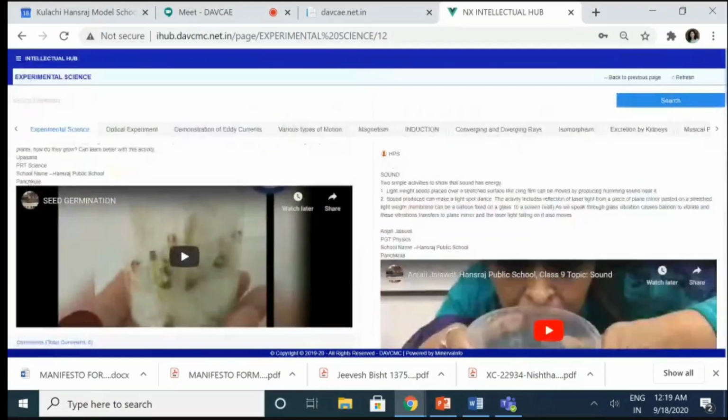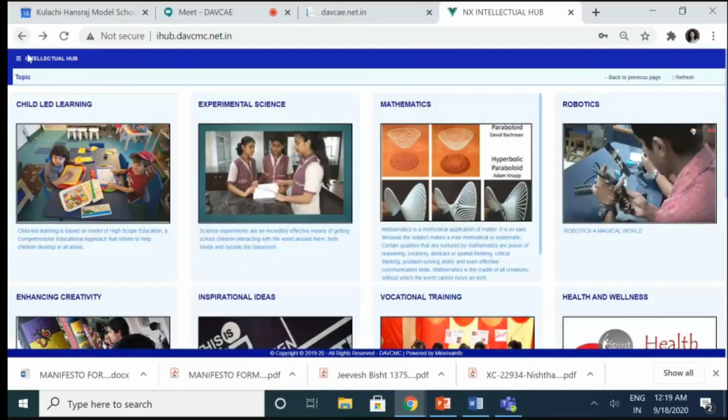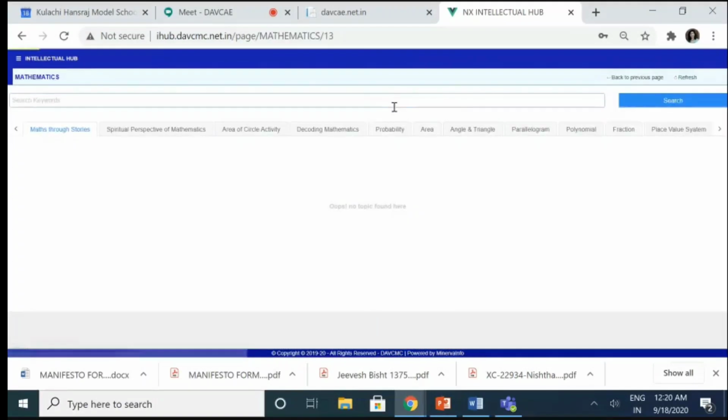Then there are so many topics and subtopics in experimental science: optical experiment, demonstration of eddy currents, various types of motion, magnetism, induction, converging and diverging rays, isomorphism, exclusion, and many more. Let me take you now to the mathematics page. So if you see the mathematics page, once again I click on this and it takes me there.